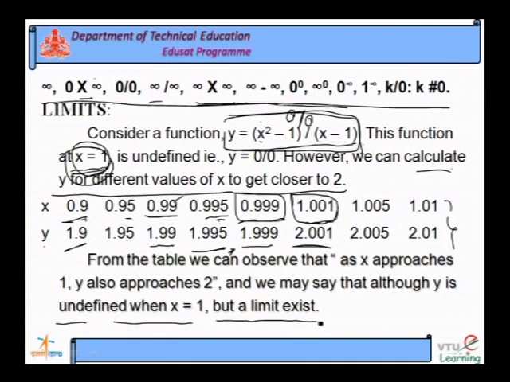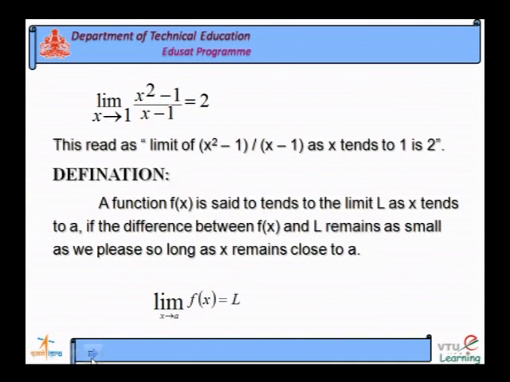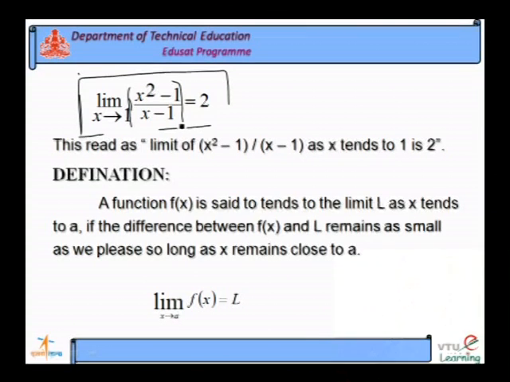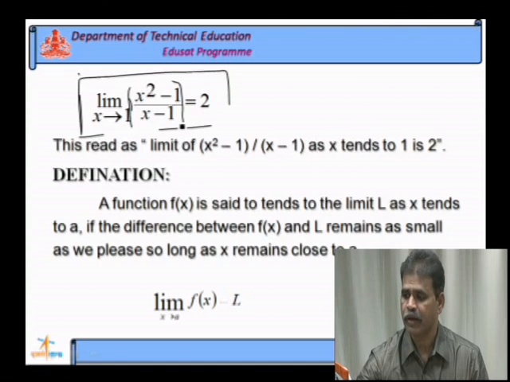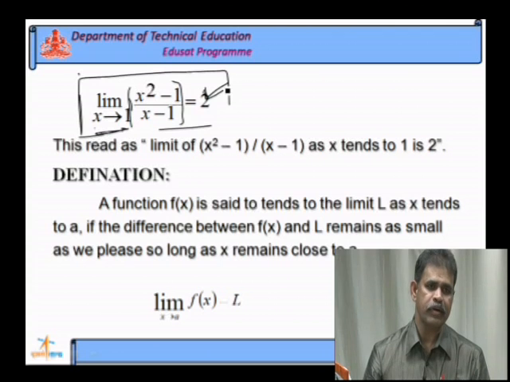So, that limit is taken in this form. Limit of this function, x square minus 1 divided by x minus 1, as x is nearer to 1, is equal to 2.